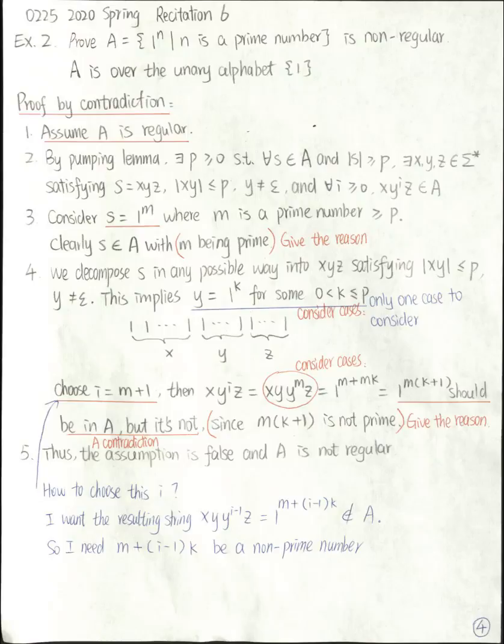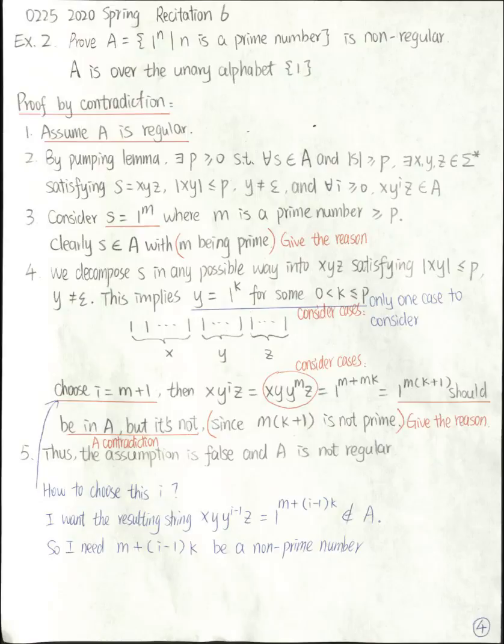But this k has some property. It's not any number. k is greater than 0 because my y is non-empty, and k is less than or equal to p because the length of xy is less than or equal to p. Again, in general you need to consider several cases, and those cases must be exhaustive.